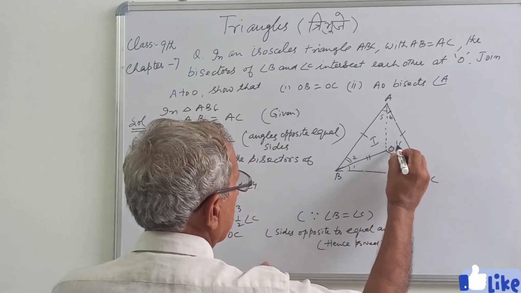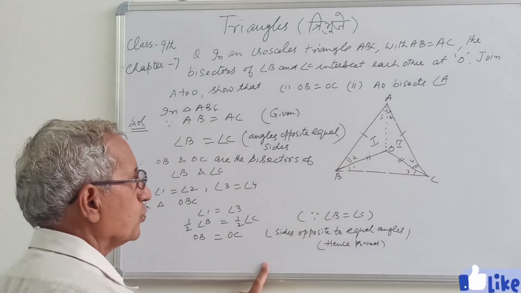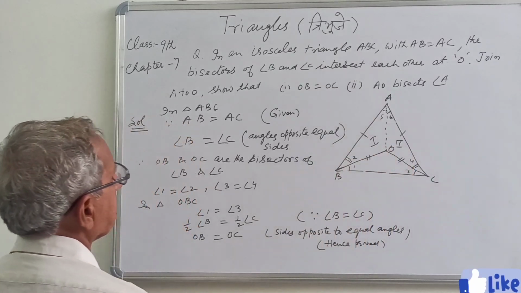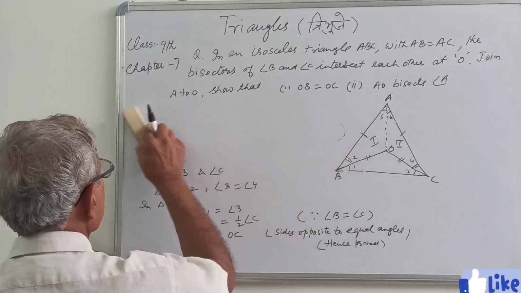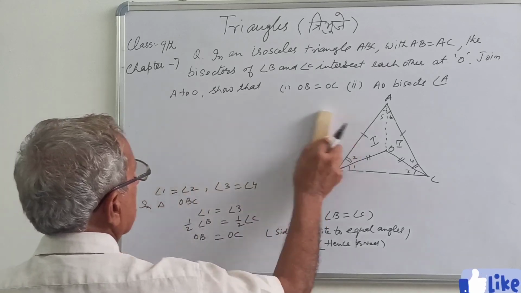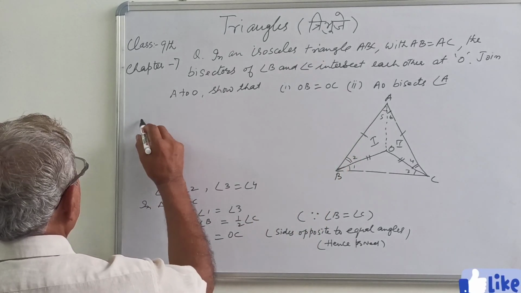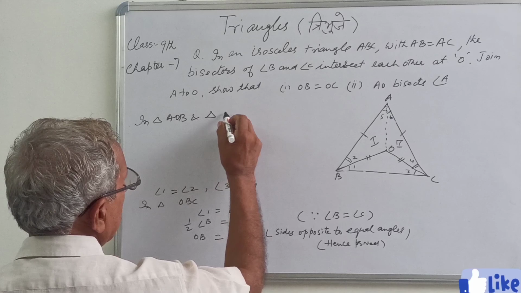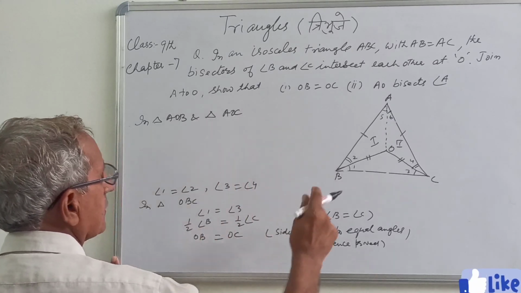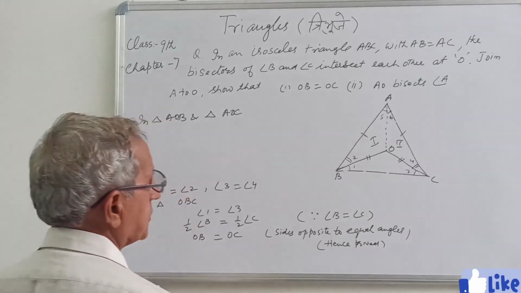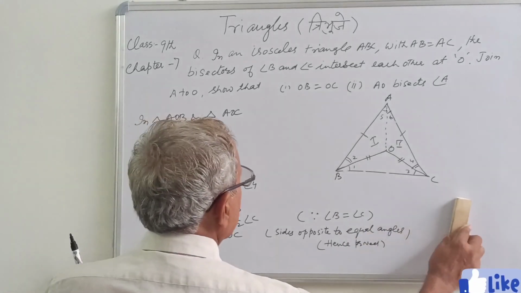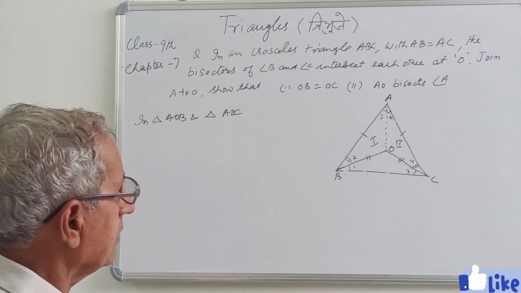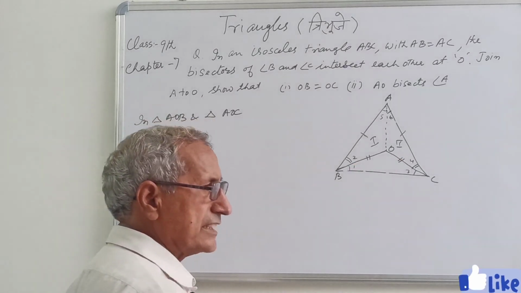Now we take triangle 1 and triangle 2. Triangle 1 is AOB. So I have to erase this part. Now take triangle AOB and triangle AOC. So triangle number 1 and triangle number 2. So criteria for congruency, you can apply any of the criteria which is suitable to you.